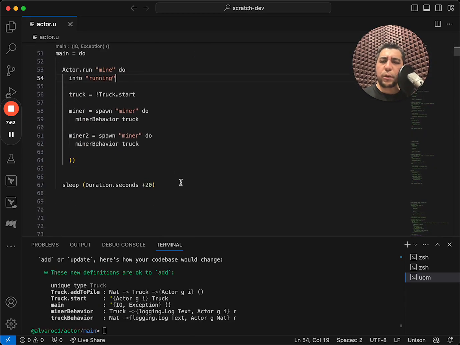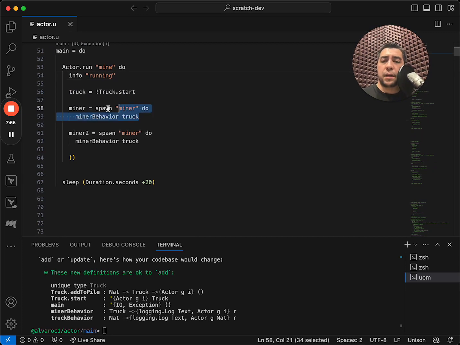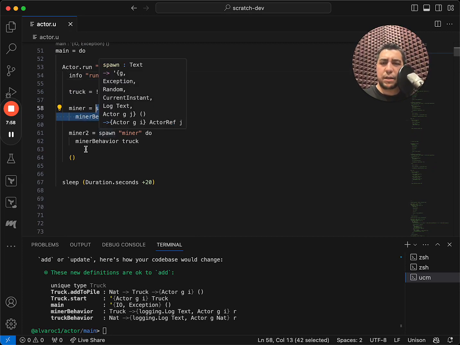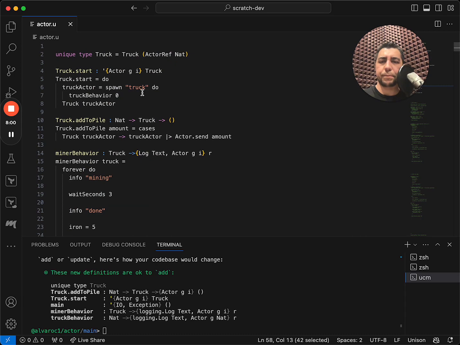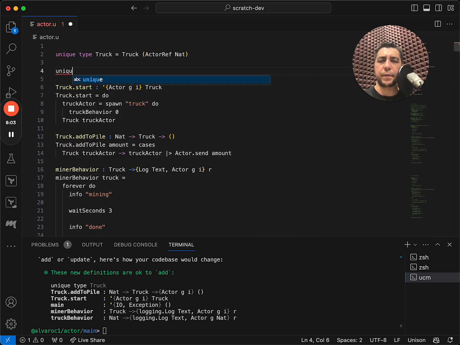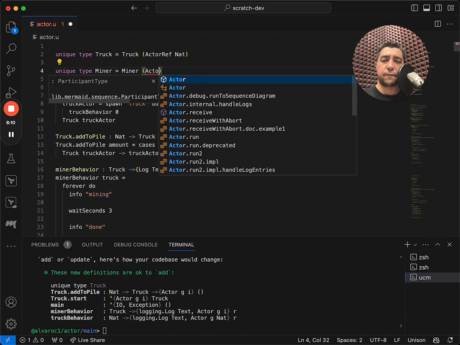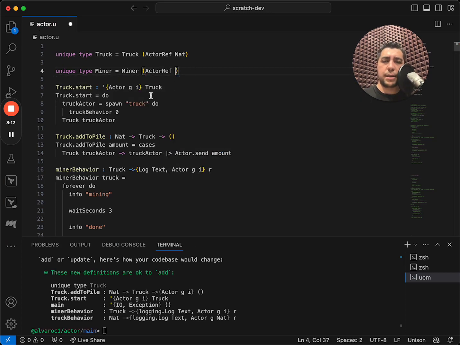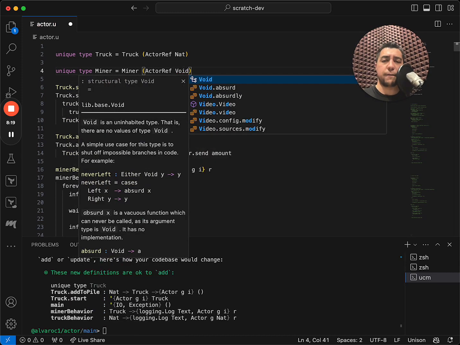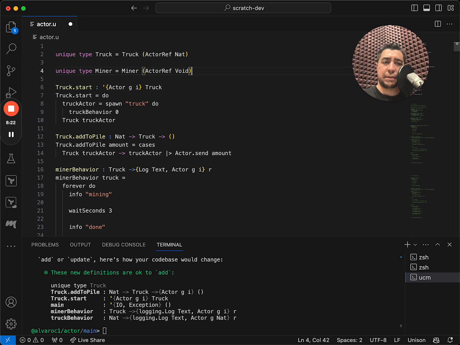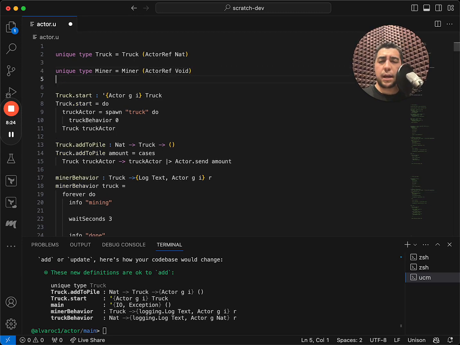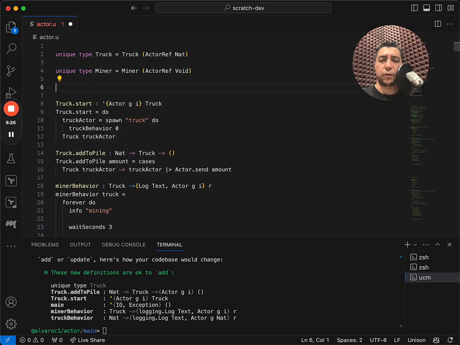Okay, now we want to do the same thing for the miner. We want to hide away this spawn business. So we will create a type for the miner that wraps the actor ref for the miner. And a miner, at the moment at least, doesn't need to receive anything, so we'll just say void for the type that it receives. That means it doesn't receive anything. And we'll create a start function for it too.